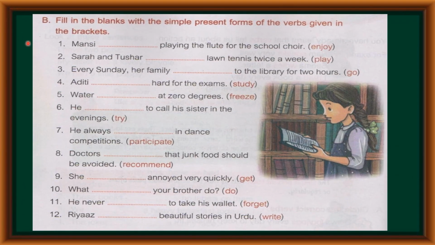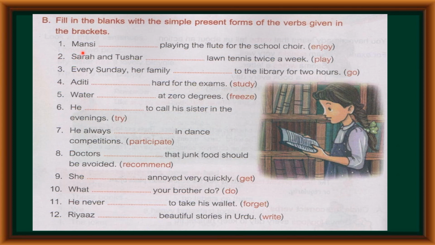Children, let's continue the exercise number B of chapter number 19. Fill in the blanks with the simple present forms of the verbs given in the brackets. First one, Mansi dash playing the flute for the school choir. So children, here in the bracket, enjoy is given. Yes, so enjoy is the verb. Okay, so we need to change the verb according to the subject.